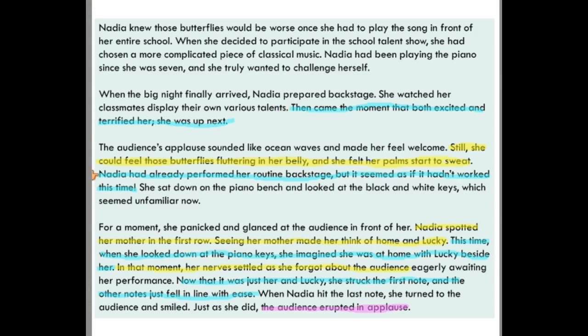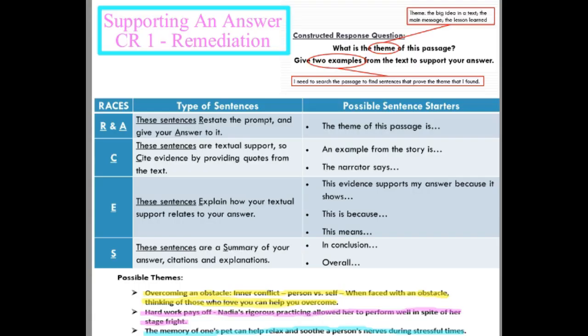Nadia had already performed her routine backstage, and it seemed as if it hadn't worked this time. We could also use the butterflies section. So any of this part could prove her nervousness. So choose a quote that proves that Nadia's feeling nervous, and then we need to go back and explain that quote. This means that Nadia was nervous before her performance.